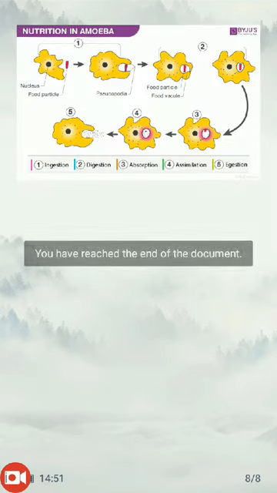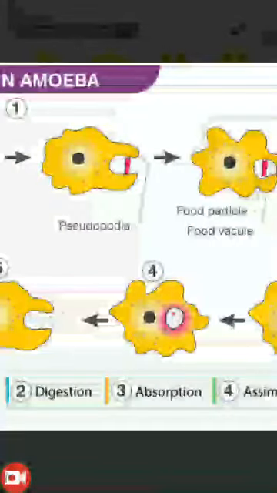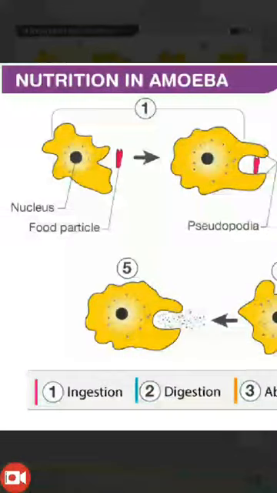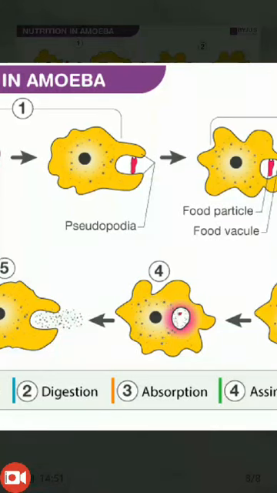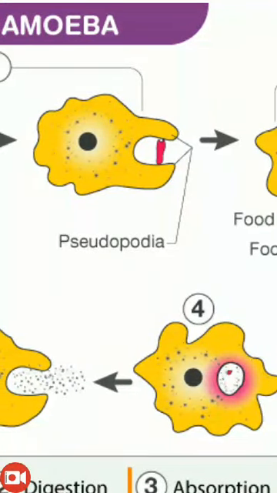Now have a look at this diagram, how all these steps operate. You can see on the screen the structure of amoeba. It has a nucleus in the center, the dark spot, and plasma membrane, then the food particle in red you can see. In the next diagram you can see that amoeba is forming pseudopodia by plasma membrane, and food is getting surrounded by it. The pseudopodia is surrounding the food.